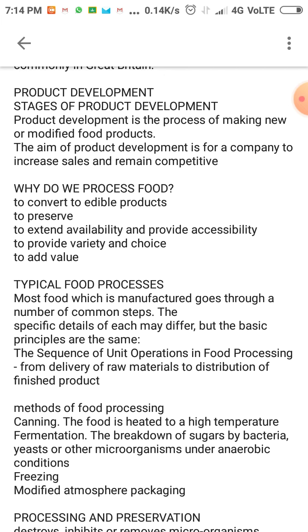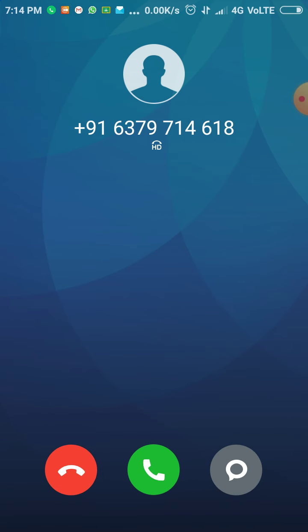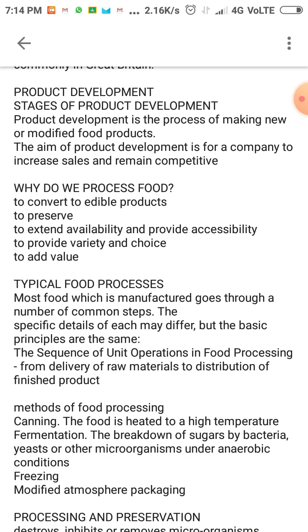So how do we process food? It is to convert it to edible products, to preserve, to extend the availability and provide accessibility, to provide variety and choice, and to add value. That is, to preserve means to store; it should be available, and it should be accessible.